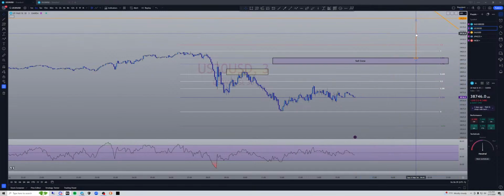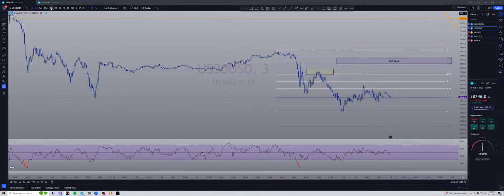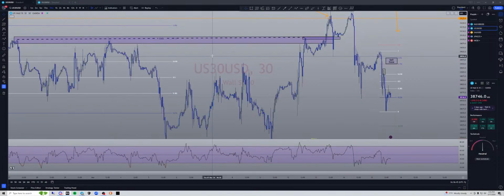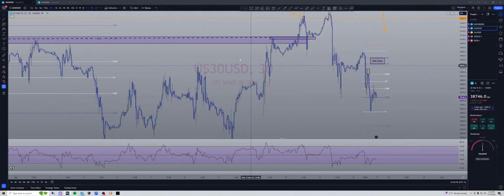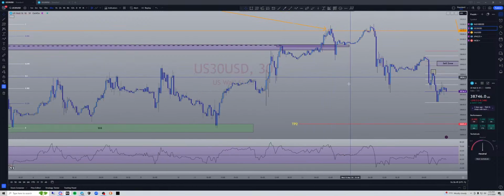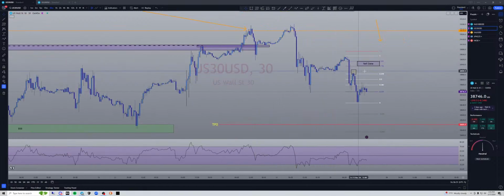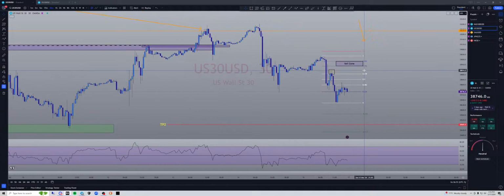Honestly, the numbers over here to the right on my TradingView don't match up at all with my broker's. I don't really care what the numbers are. I just look at the chart, then draw a quick fib on my broker, make sure everything's legit, and then I enter. Because sometimes your broker freezes up, you guys know what I'm talking about, and the candlesticks on your broker might not be the same. So just do your best job to do that.